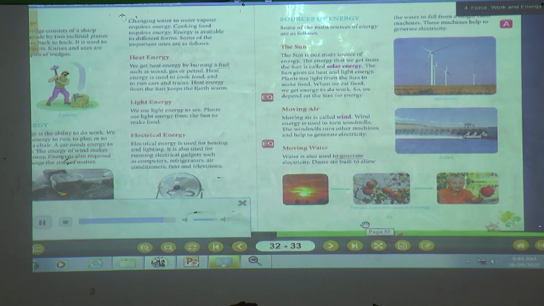Moving air. Moving air is called wind. Wind energy is used to turn windmills. The windmills turn other machines and help to generate electricity. Moving water. Water is also used to generate electricity. Dams are built to allow the water to fall from a height onto machines. These machines help to generate electricity.